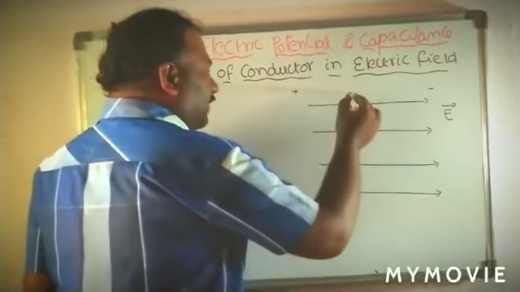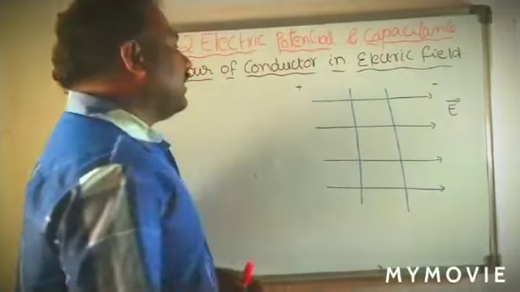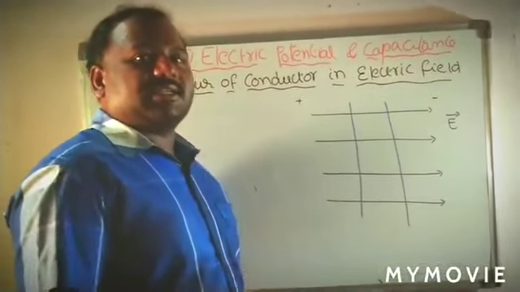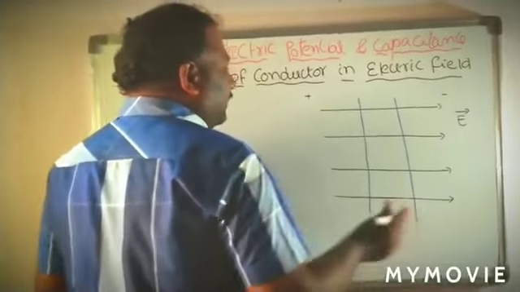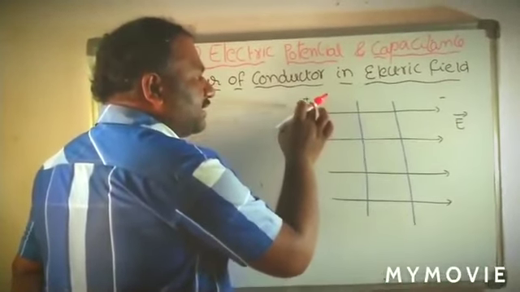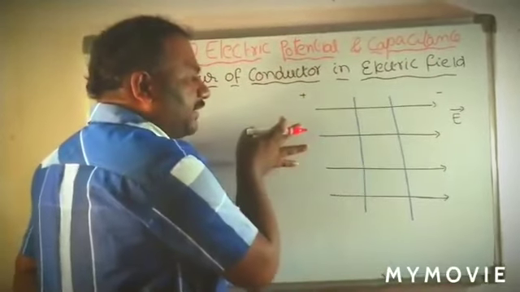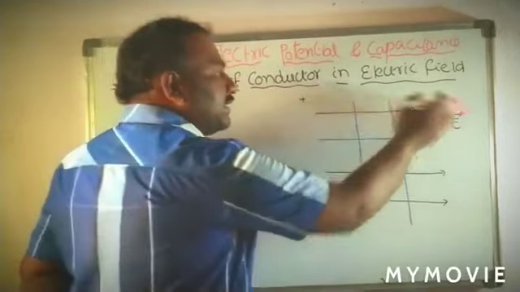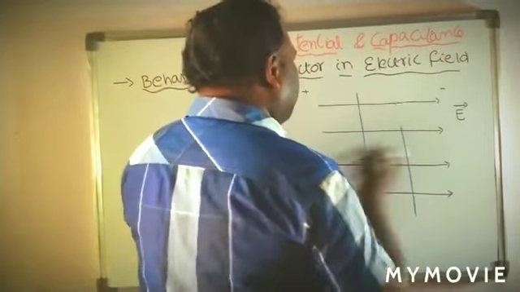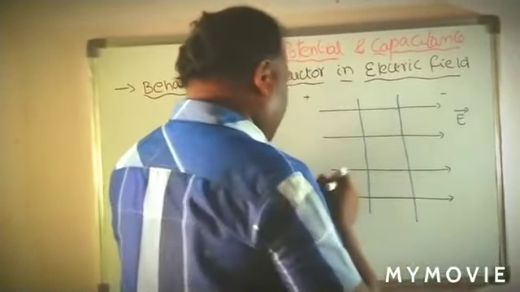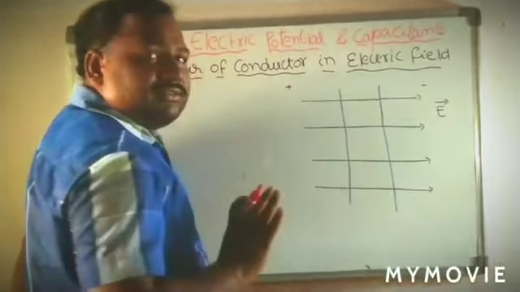In this uniform electric field, I place a conductor. This is the conductor. We know that every material has positive charges and negative charges. Now when we place the conductor like this, the electric field always originates from positive and terminates at negative. Means electric field lines start at positive and end at negative. Here the conductor has both positive and negative charges.